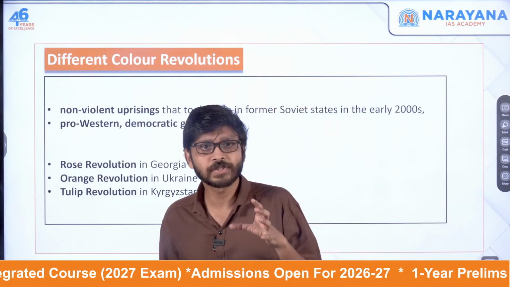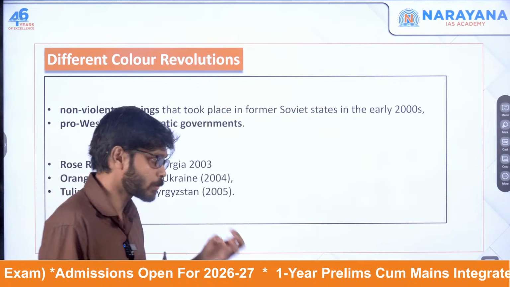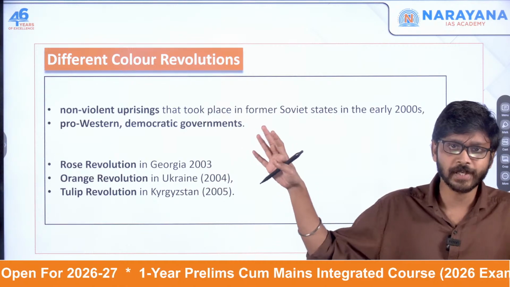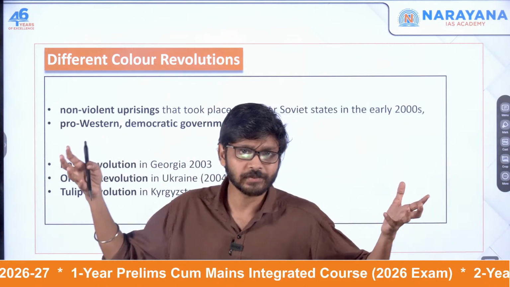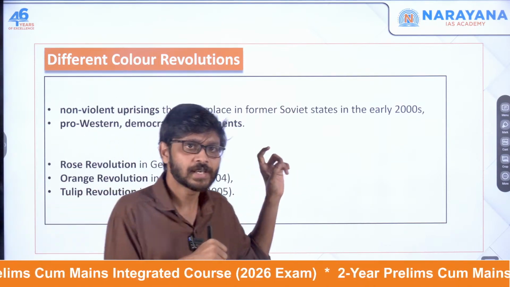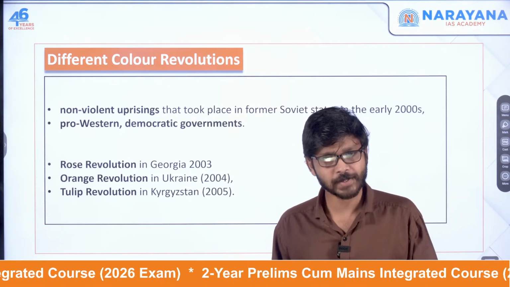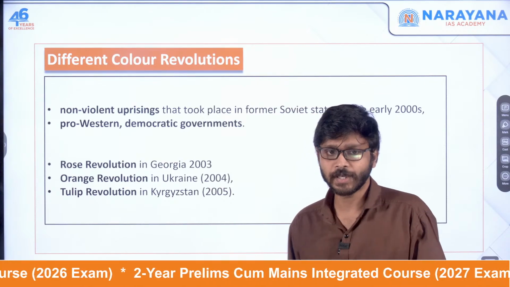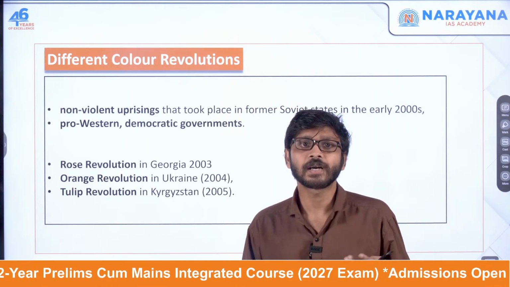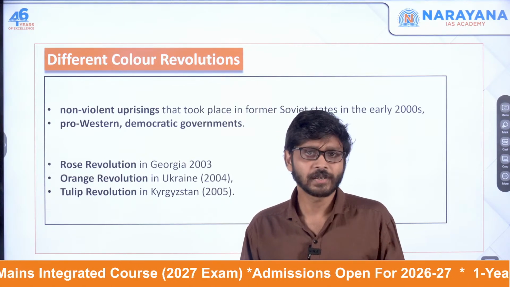Color revolutions are a series of non-violent uprisings that took place in former Soviet states. The Soviet Union was a very big territory, but as of now we have Russia as a major power player and different Soviet states disintegrated. These non-violent uprisings took place in the former Soviet states, especially in the early 2000s, here you can see 2003, 2004, 2005. That we call a color revolution. Every revolution is named after a color, so that's why it is known as a color revolution.